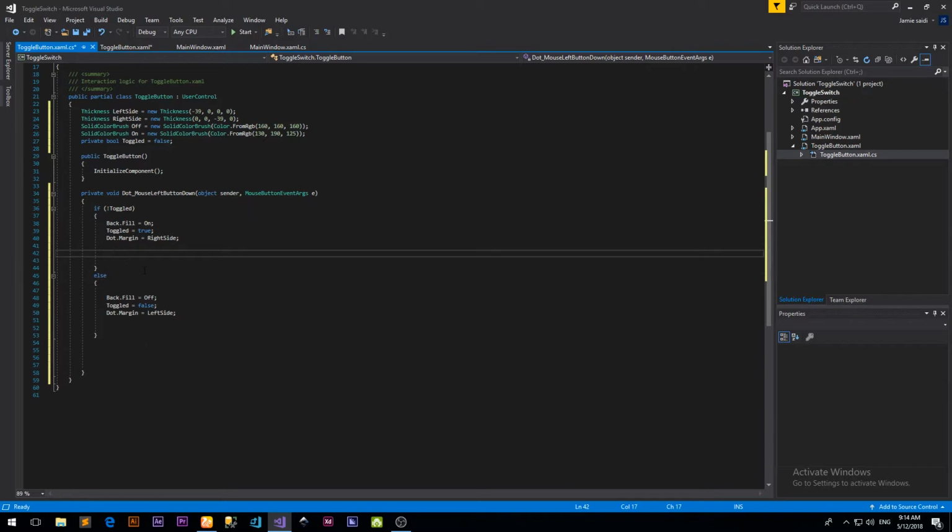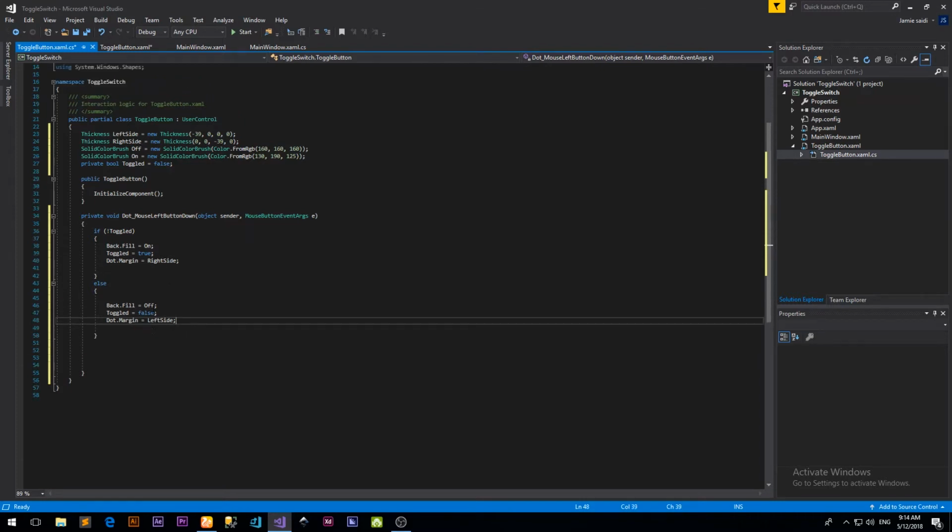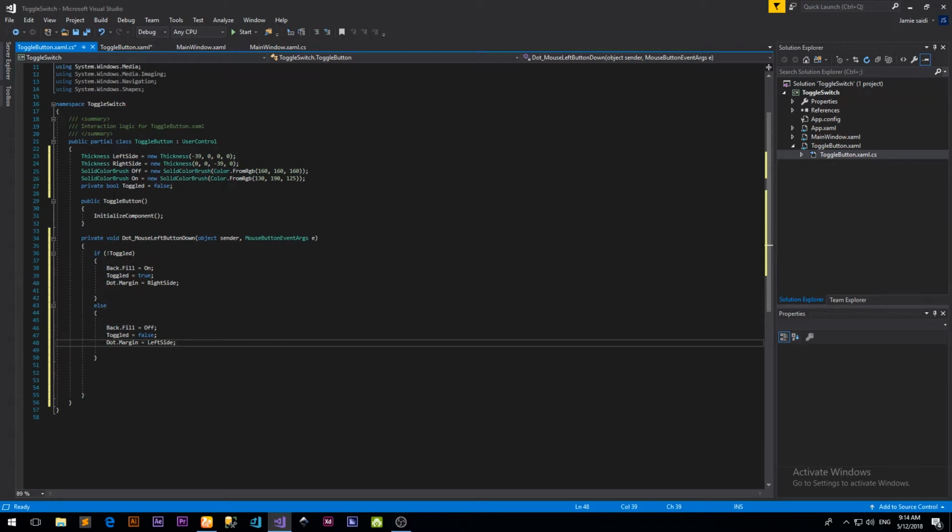Now we want other classes to be able to change this value. They should be able to access this value, so we should make it accessible. Because it's private, we need to create a get set method.